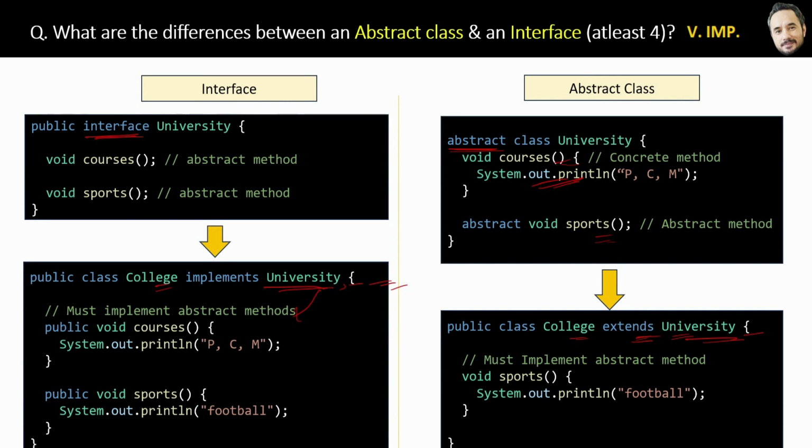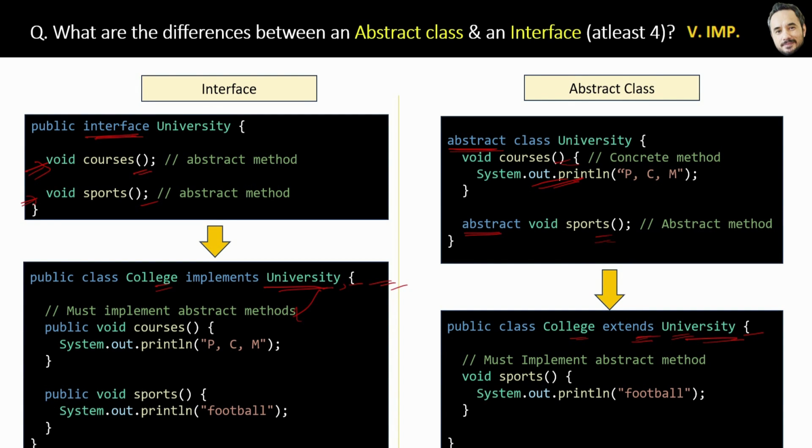Next difference is in interfaces, methods are implicitly abstract. What it means is you do not have to write the abstract keyword in interfaces. No keyword is required. Whereas in abstract classes, you have to use the abstract keyword to make a method abstract.